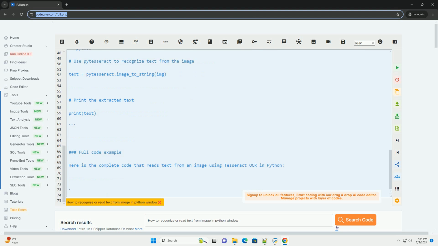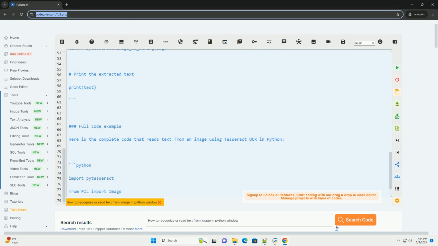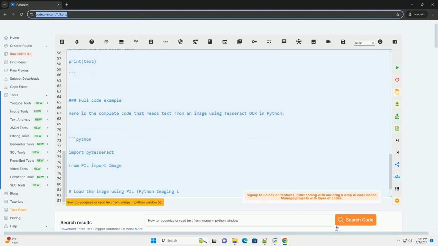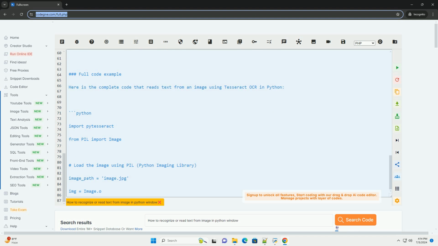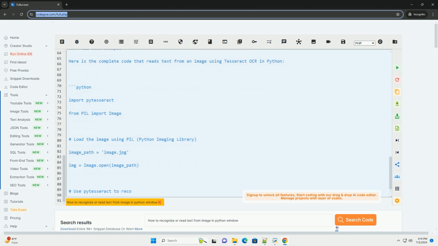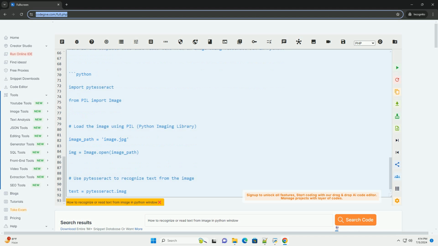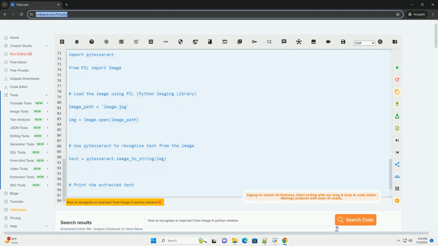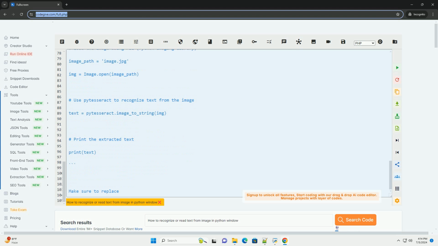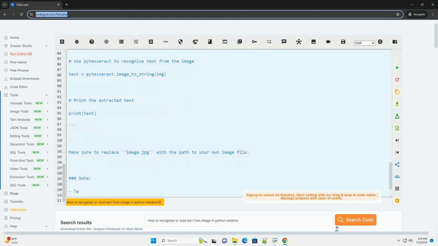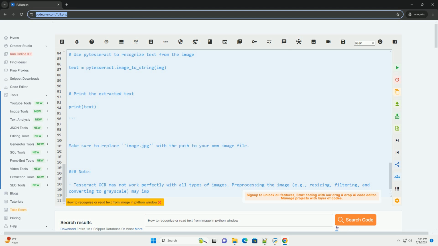Here are the steps to recognize text from an image in Python using Tesseract. Step 1. Install Tesseract OCR and the pytesseract library. First, you need to install the Tesseract OCR engine and the pytesseract library. You can install Tesseract OCR by downloading it from the official website, https://github.com/tesseract-ocr/tesseract. You can install the pytesseract library using pip.